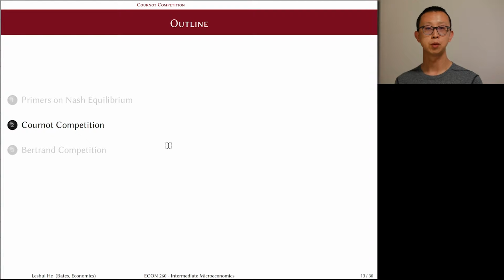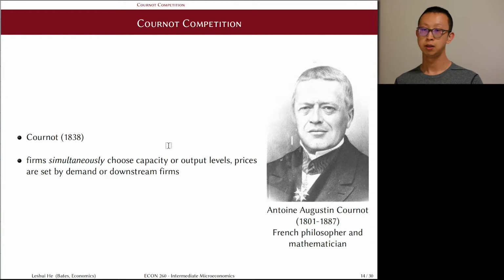In this video, we'll discuss an important model for oligopolistic competition, the Cournot competition model. The model was proposed by Antoine Augustin Cournot back in 1838 as a model to understand the competition of large firms. The setting of the model assumes that the firms simultaneously choose their capacity levels or output levels, and the prices are consequently determined by the market through the demand.